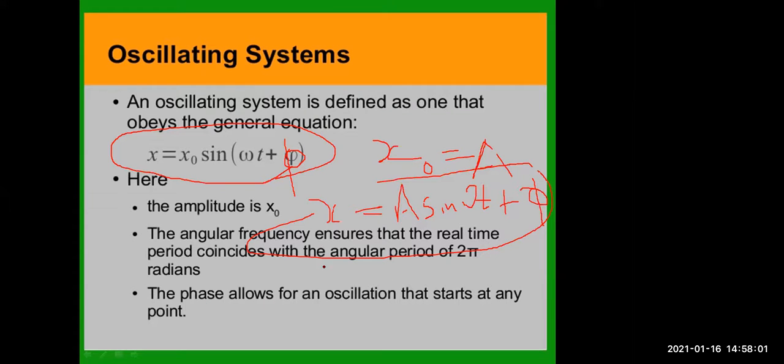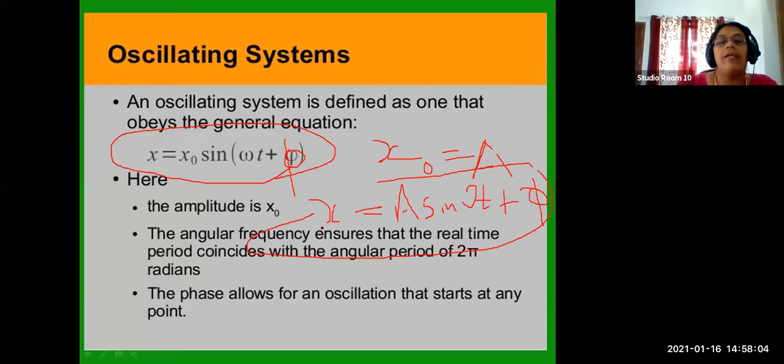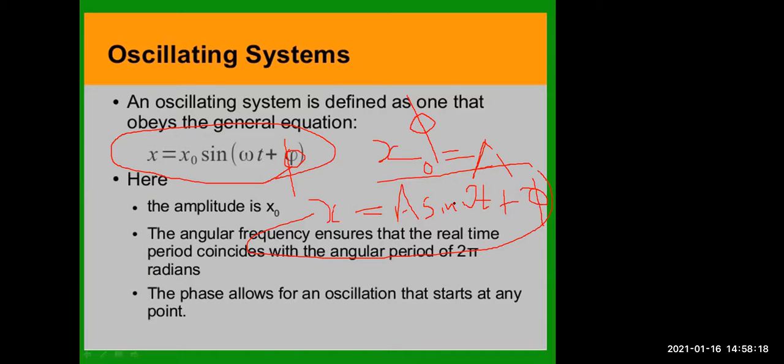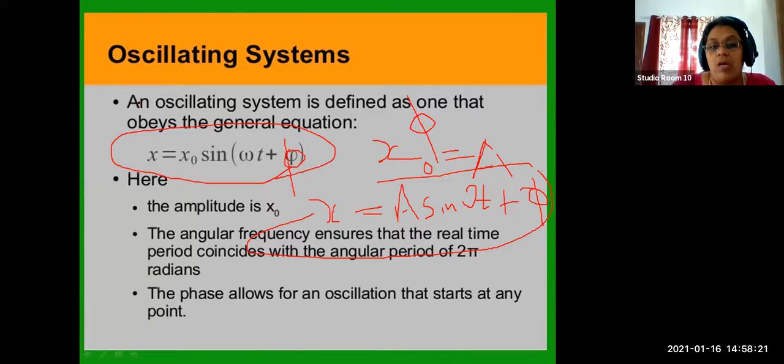Ma'am, can you say again, x is equal to A sine(omega t plus phi)? A sine(omega t plus phi). If phi is zero, put zero and cut, so it becomes A sine omega t. If you see in the slide, x0 is the amplitude, omega t is our theta, and phi is the phase difference. Suppose it's 90 degrees, then the phase difference should be pi by 2. Clear? A is the amplitude.